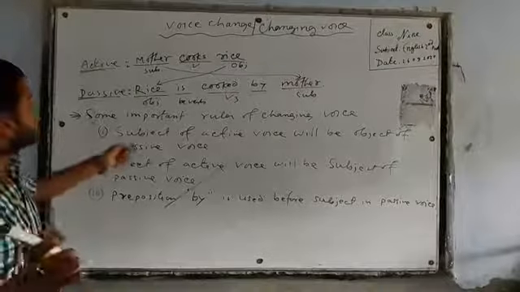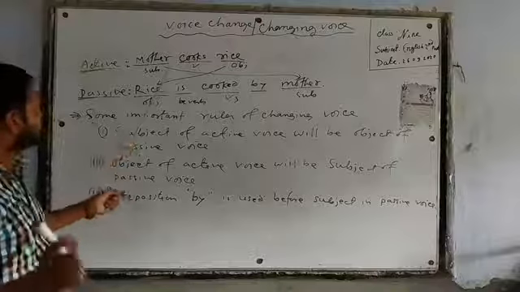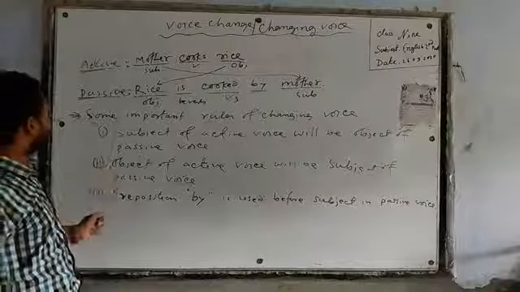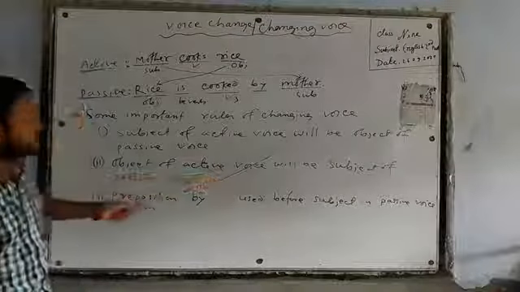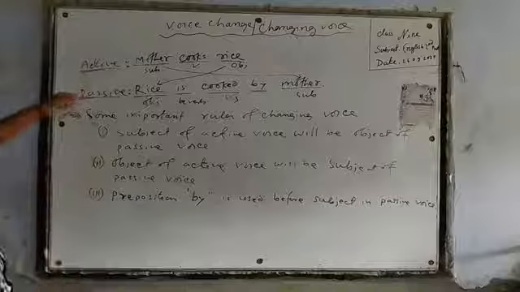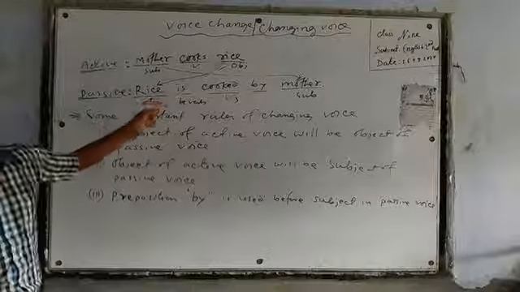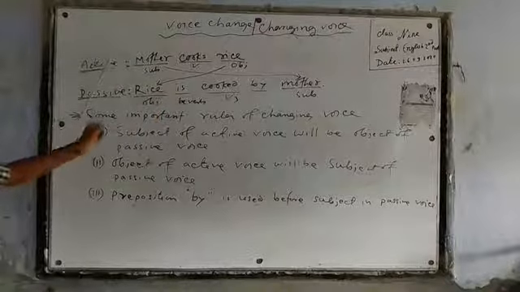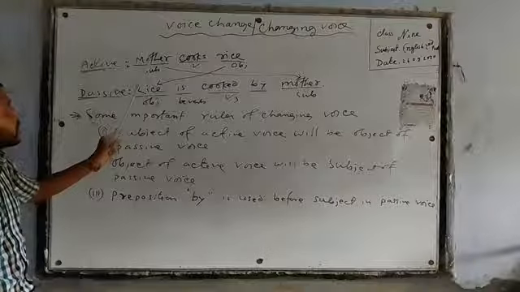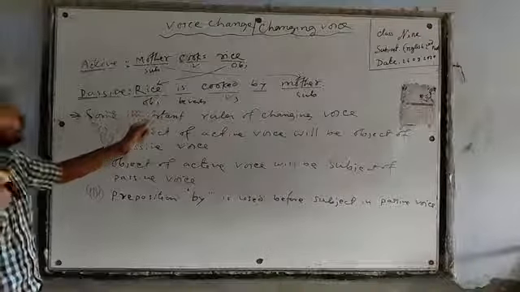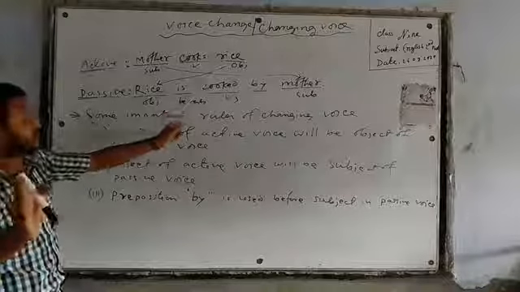Dear learners, let us learn some rules from active to passive. Here I have written an example. Active voice: Mother cooks rice. Mother is the subject here, cook is the verb and rice is the object.